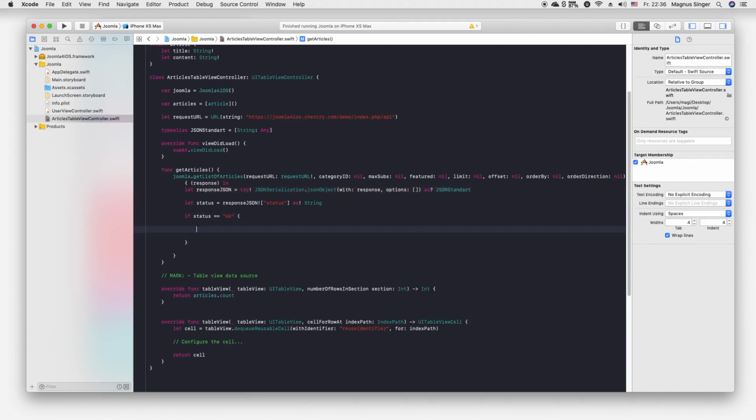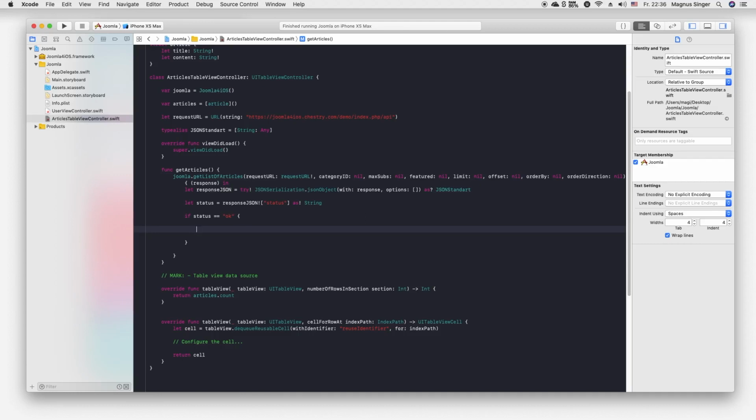One thing when working with the article module is that we of course get a list of articles, so we will have to loop through all these articles and put every one inside the array.